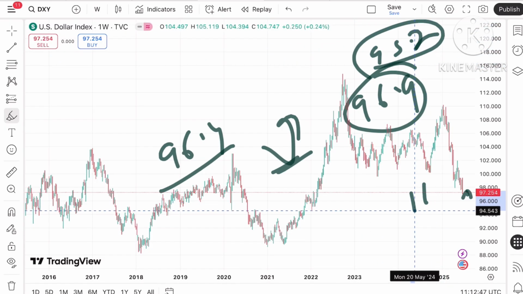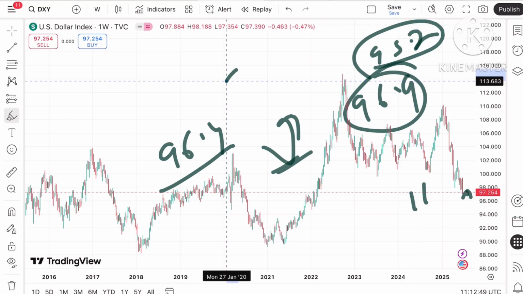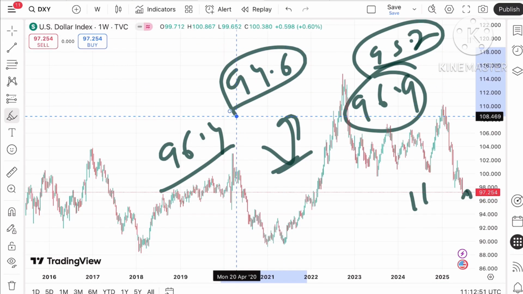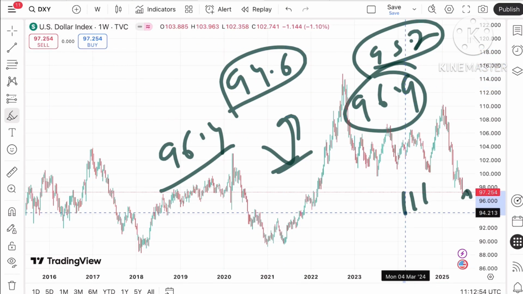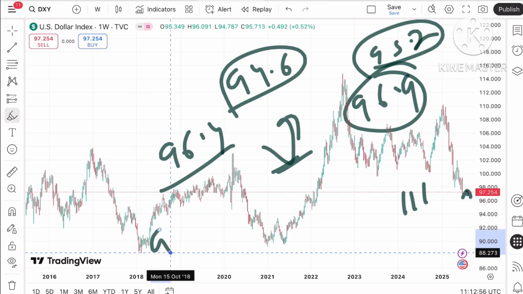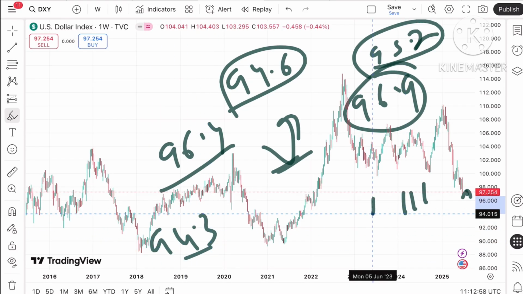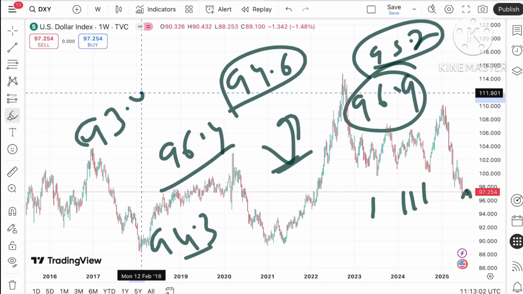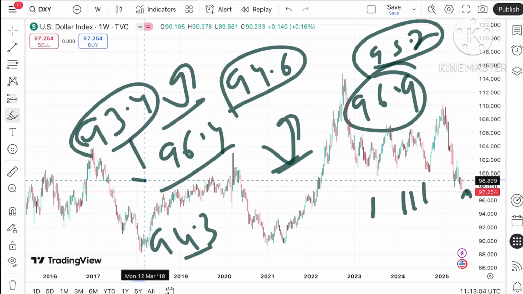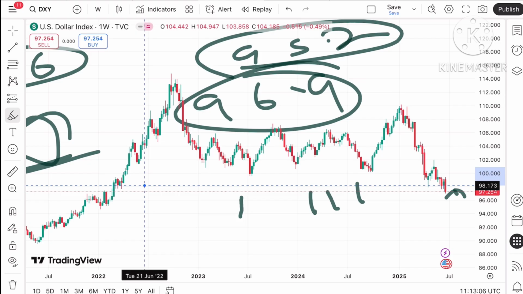Suppose if the price started going below that particular level, we can see it can touch a level of 94.6. And if the price goes below that particular level, we can see the price can touch 94.3. And once the price goes below that level, there is a chance of touching 93.4, and then a bounce back we can see. But if the price falls below this level, a further fall can be seen.